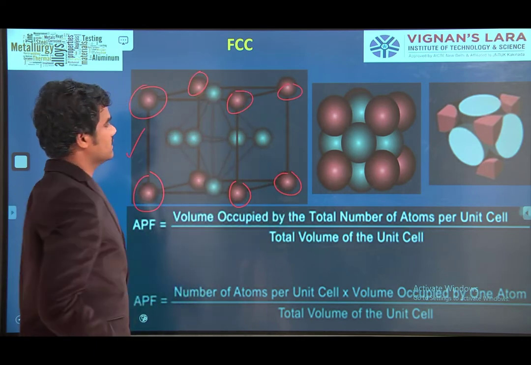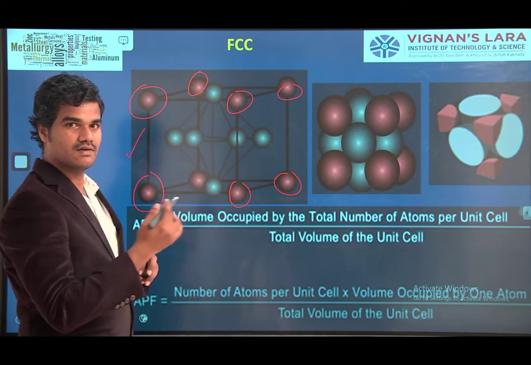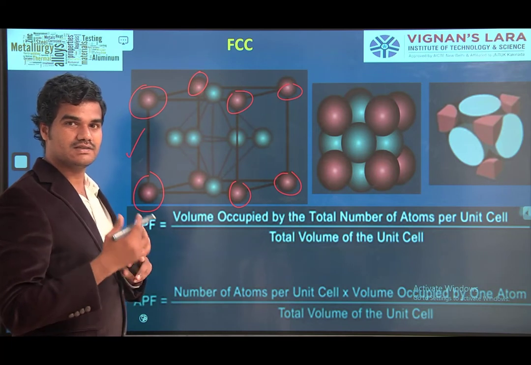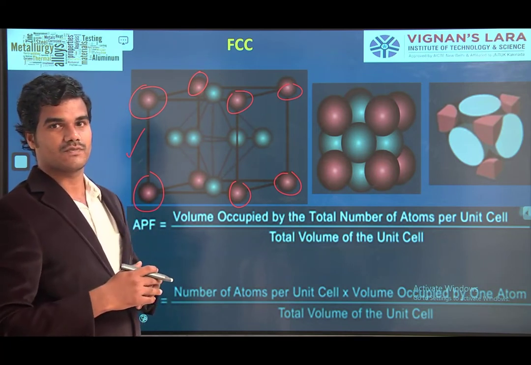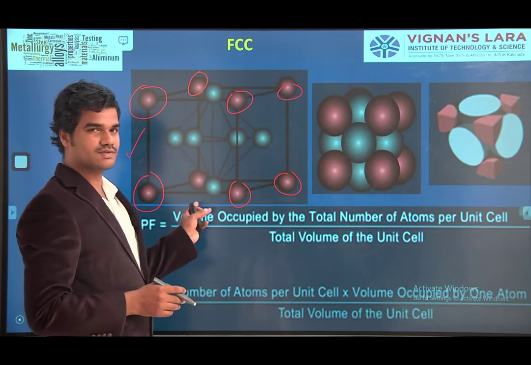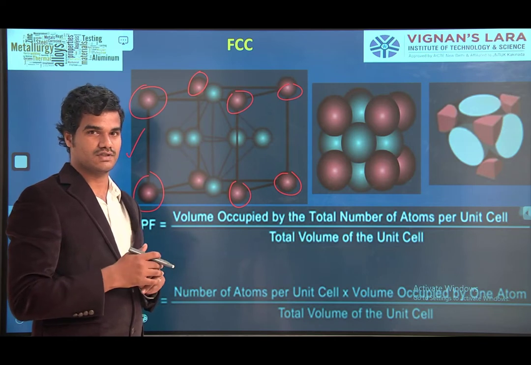Along with that, at each and every face, how many faces are there? 6 faces are there. In the 6 faces of the cube, at the center, 6 atoms are there. So the 6 face atoms and 8 corner atoms, a total of 14 atoms are there.